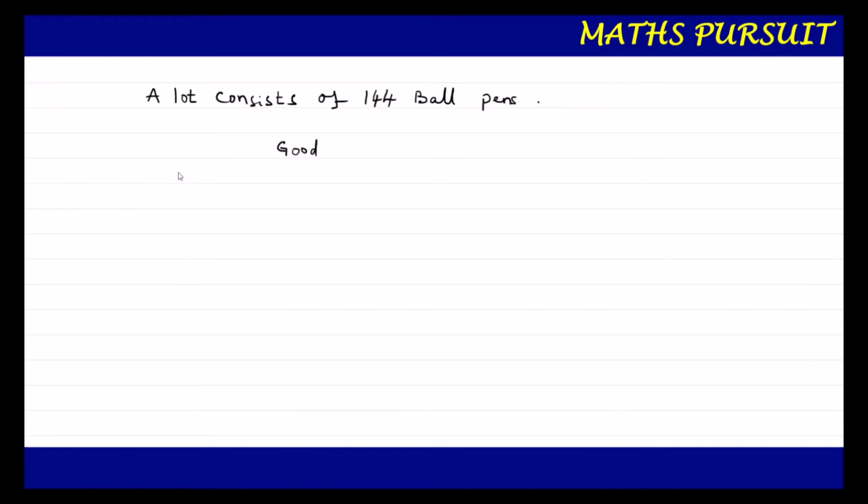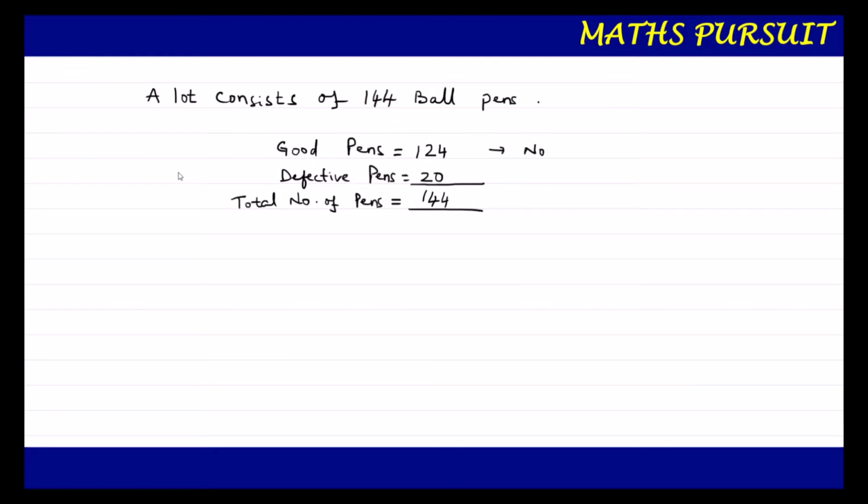Now I can write good pens. Good pens is equal to, that we will identify, and they have given that out of this lot, defective pens is equal to 20. That means out of the lot of 144 pens, defective pens are 20, and 144 is the total number of pens. That means I can write that the number of good pens is 124. So 124 will be the number of favorable outcomes